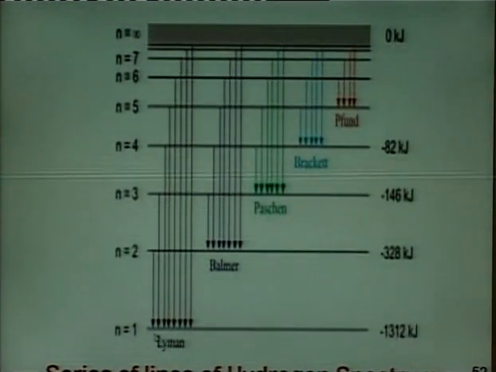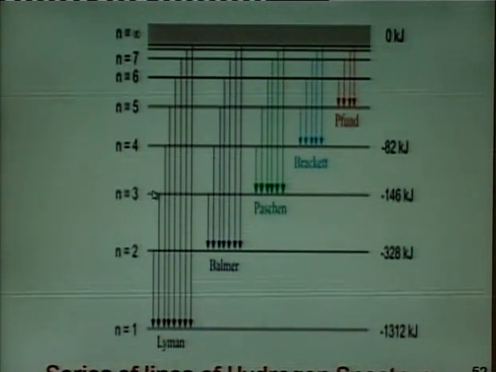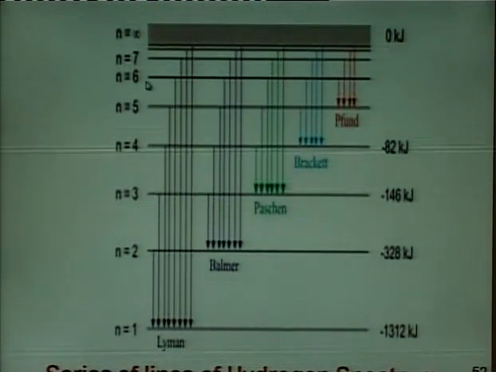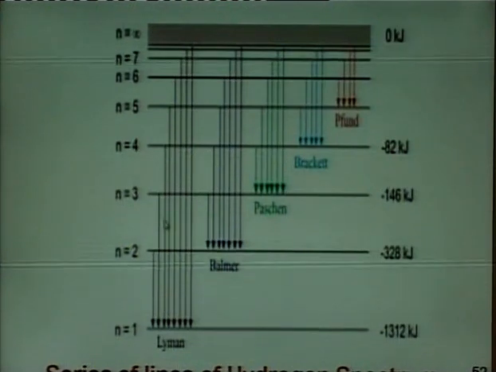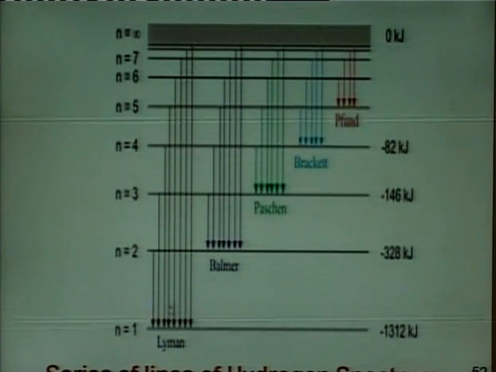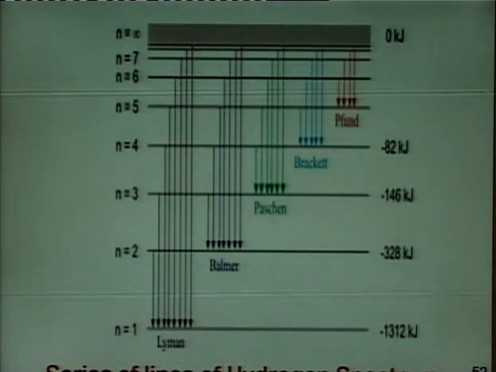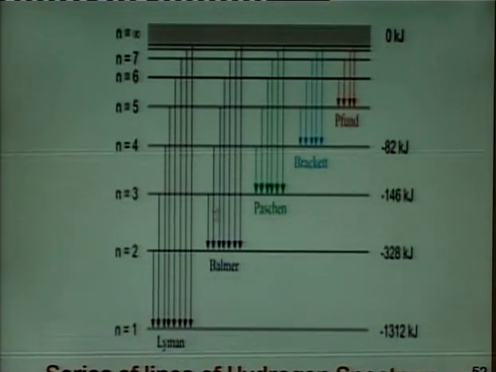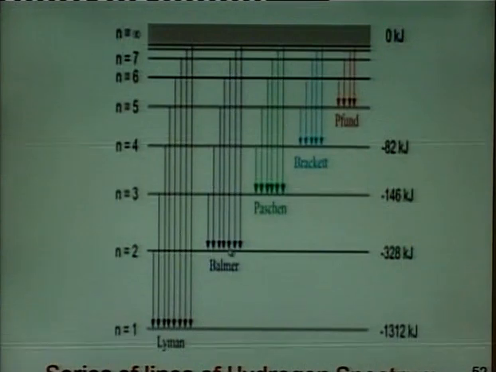This is the n equal to 1 orbit, this is n equal to 2, n equal to 3, n equal to 4, 5, 6, 7 and so on. When the electrons from the higher orbits fall into the n equal to 1 orbit, the series of lines obtained is known as the Lyman series.